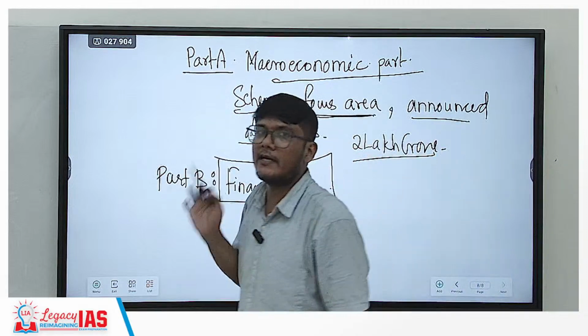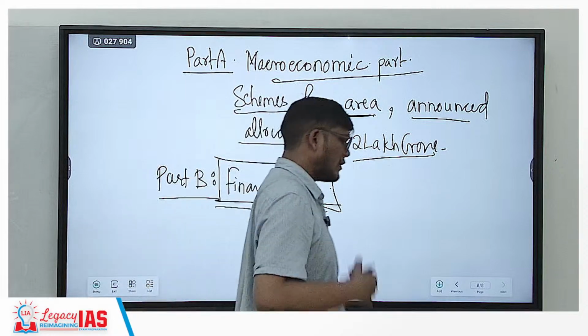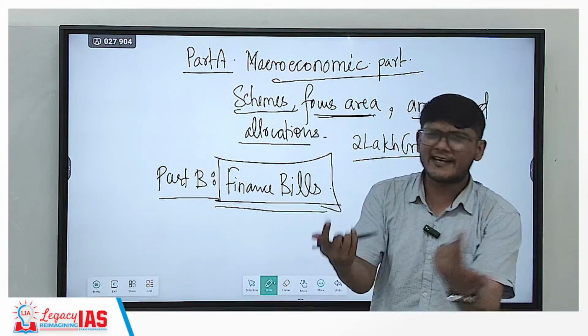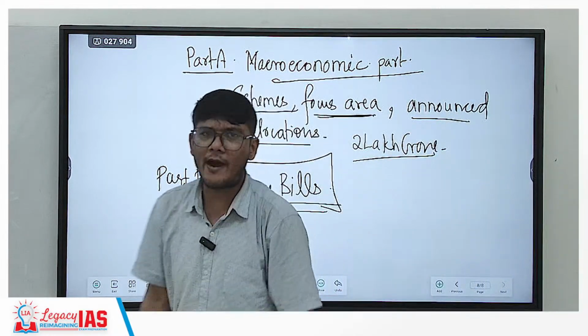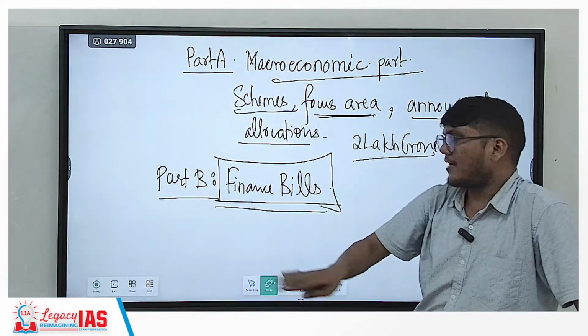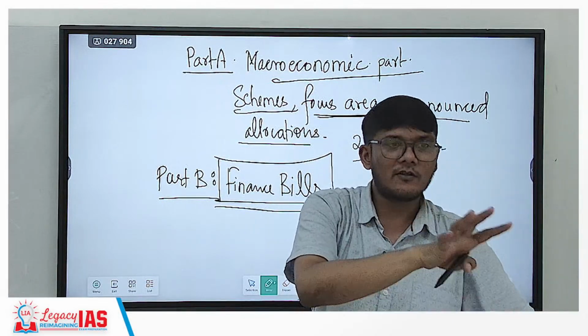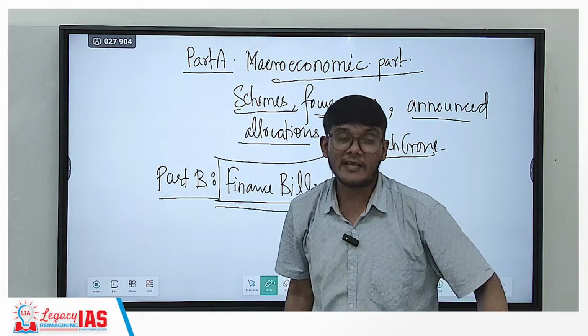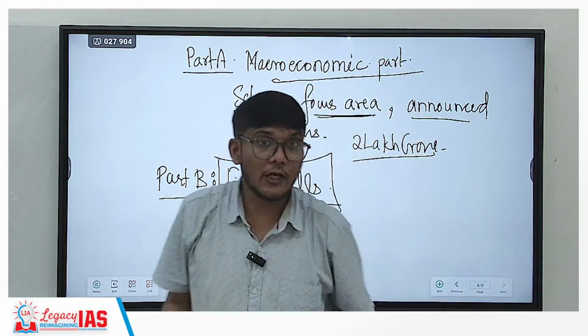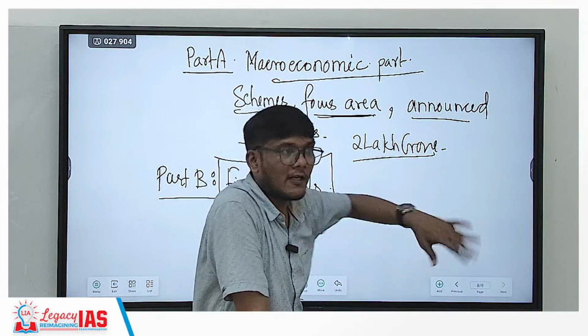Every single year it passes. So the second part consists of the finance bill, which needs to be passed by the government, and which easily gets passed because a simple majority is required and the government in power has the majority. If, for example, this bill fails, that means the government is losing the confidence and may tumble down. A no confidence motion may then be passed by the opposition and the government may fall.